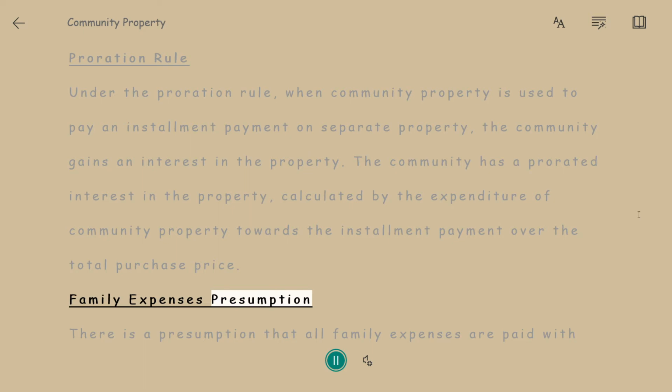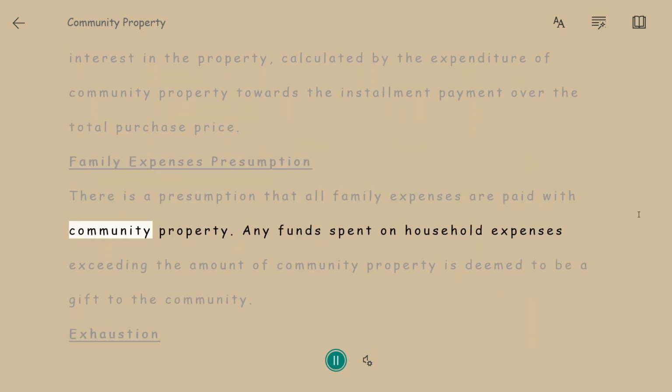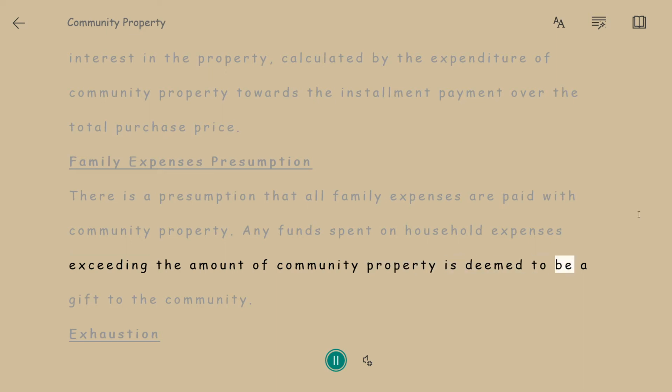Family expenses presumption. There is a presumption that all family expenses are paid with community property. Any funds spent on household expenses exceeding the amount of community property is deemed to be a gift to the community.